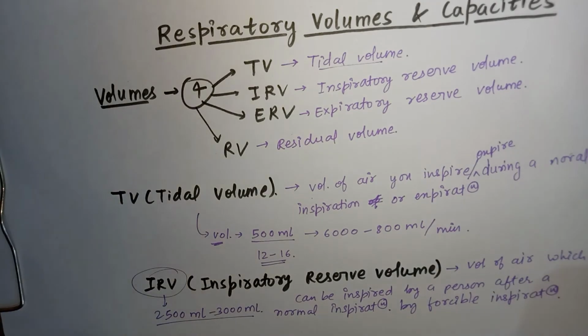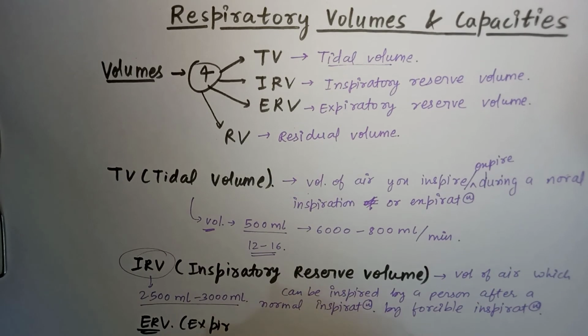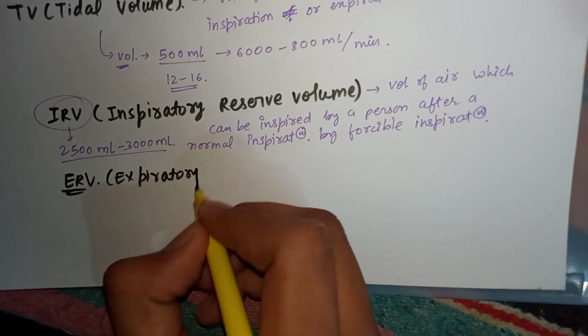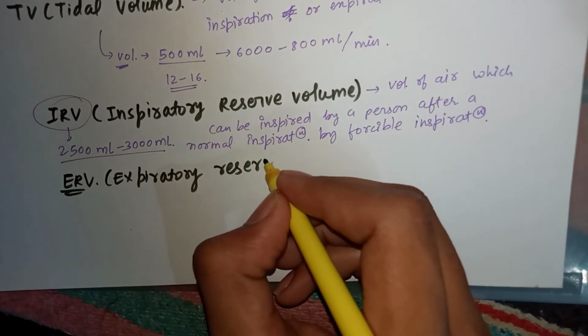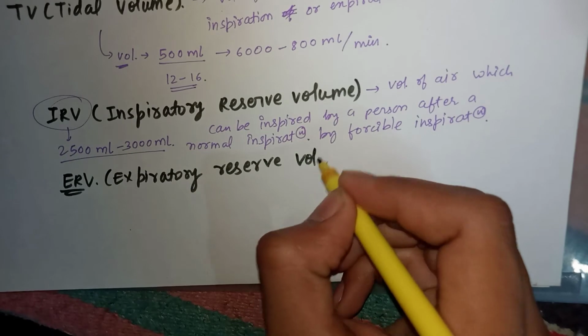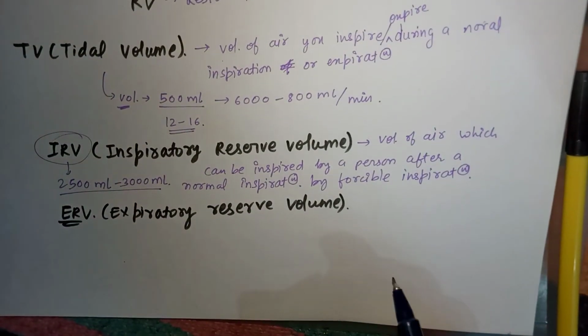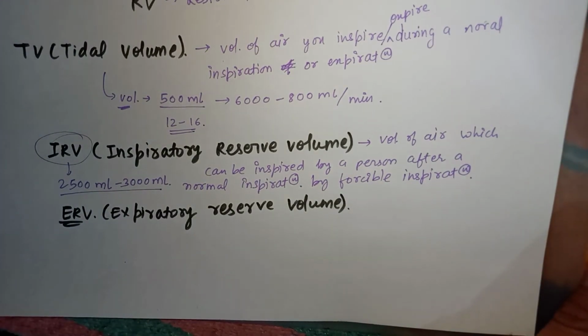Similarly, what is ERV? ERV is for expiratory reserve volume. This is the volume of air which can be expired by a person after a normal expiration.